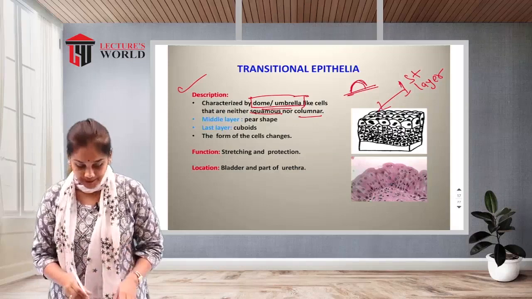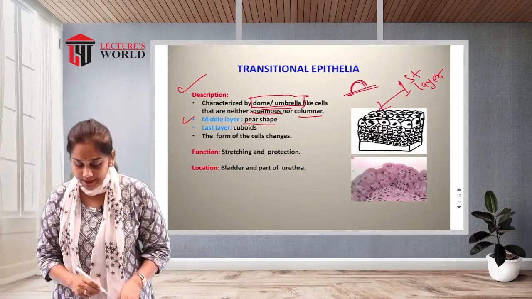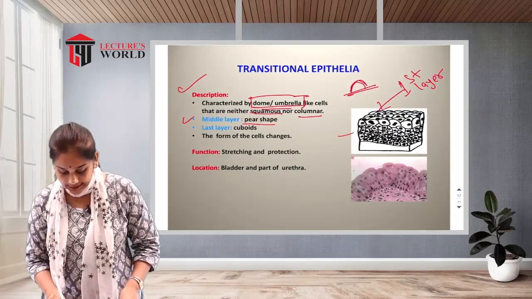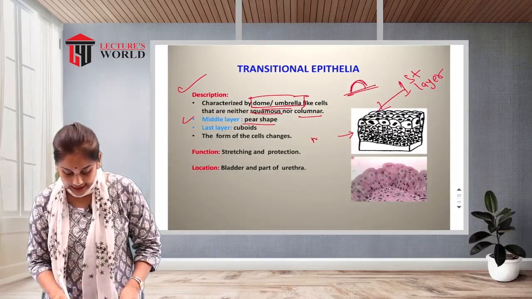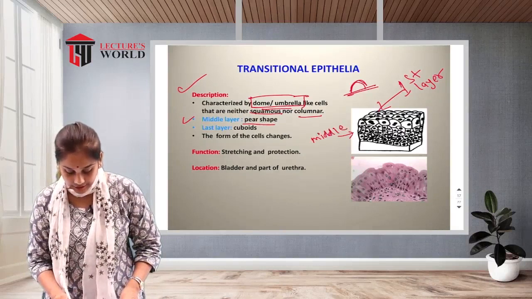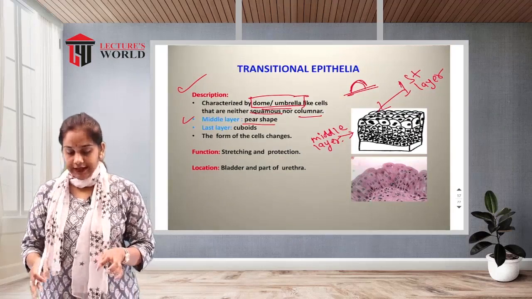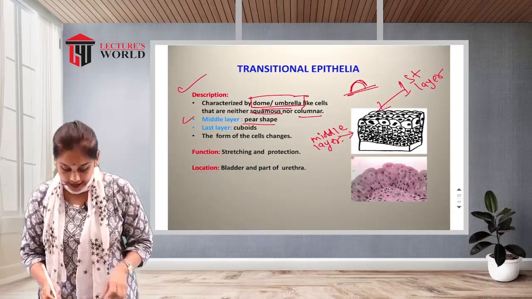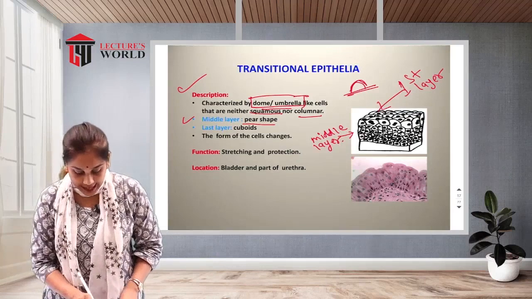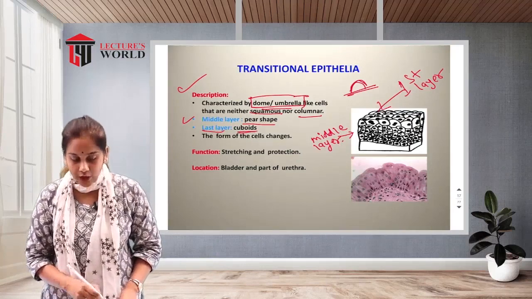The middle layer is pear shaped. You can see here, this is the middle layer, and it contains pear shaped cells. Then the last layer contains cuboidal cells.